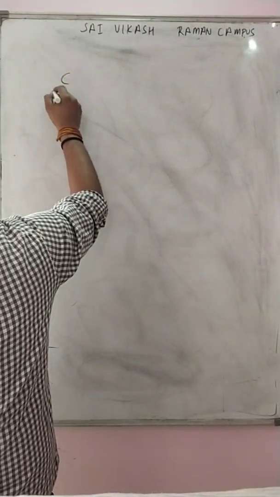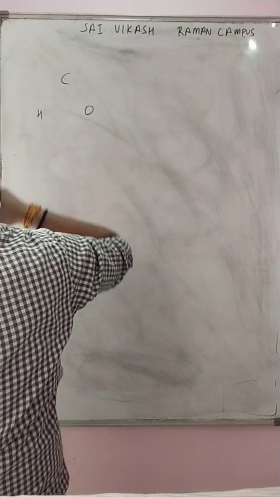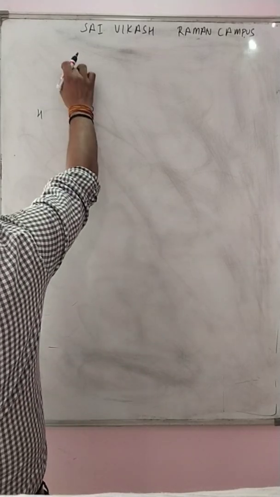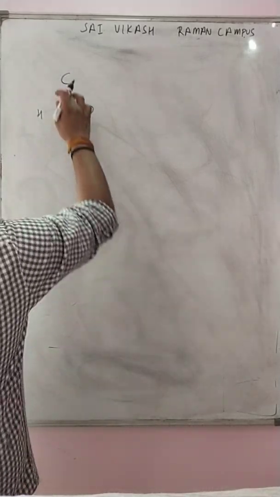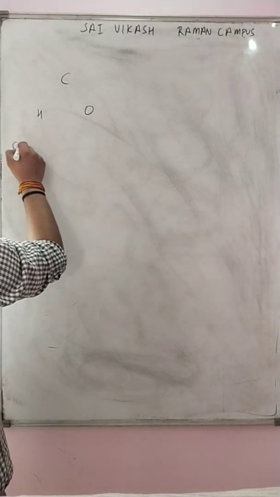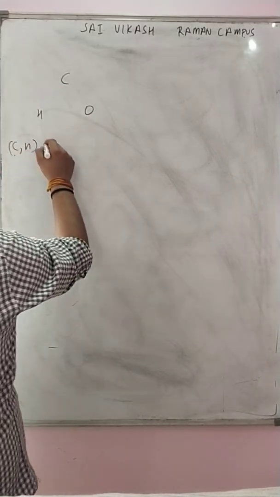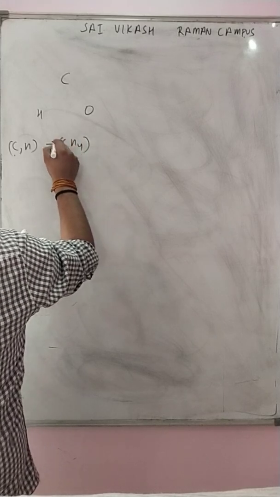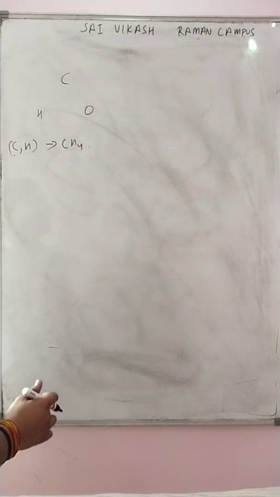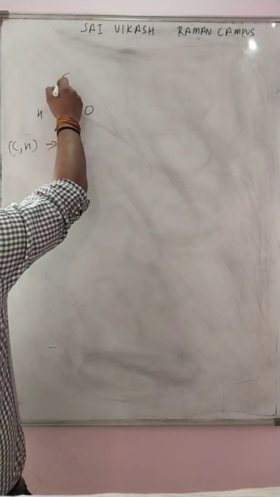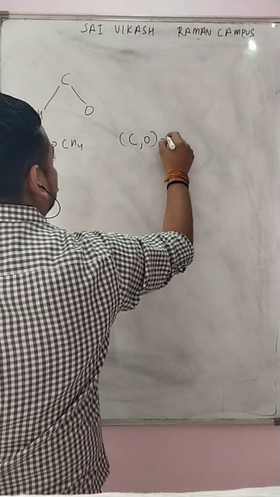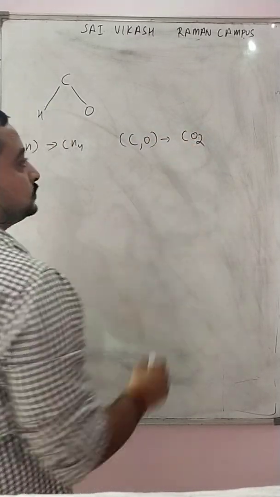Let us take C, H, O. We already know the mass of one element should be fixed. Here carbon is fixed. Carbon reacts with H to form CH4. You know very well, methane gas. Carbon can react with oxygen to form what? CO2.